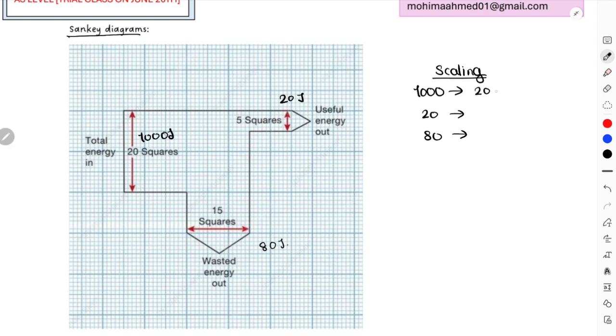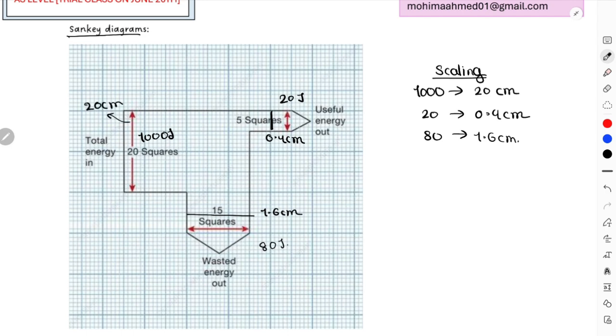Then we will have 20 divided by 50. This will be 0.4 centimeter, and then 80 divided by 50. This will be 1.6 centimeter. So I will draw this diagram with this width as 0.4 centimeter, this width as 1.6 centimeter, and this width as 20 centimeter.